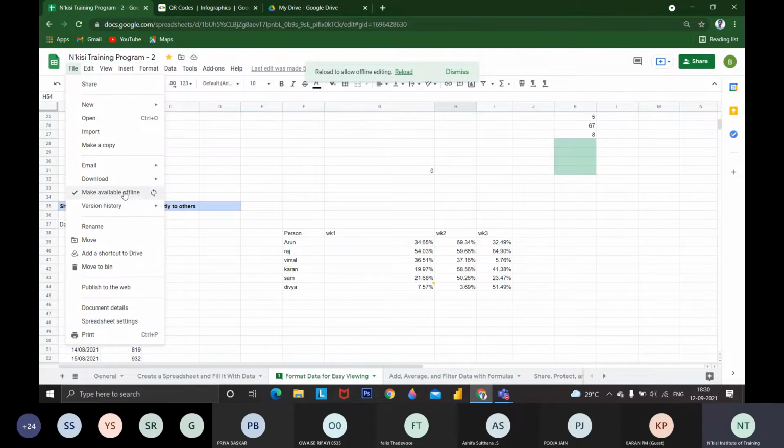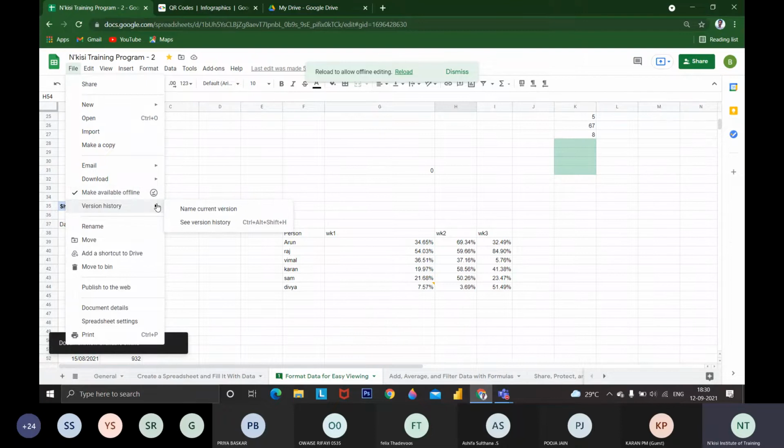We can even work online. We need not stay connected the entire 24 hours. If we are working for 7 hours in an Excel sheet, we need not turn on data for the entire time. We can make it offline and work on it, and after completion, we can reconnect. The entire data will be loaded online. This is syncing, from offline to online.